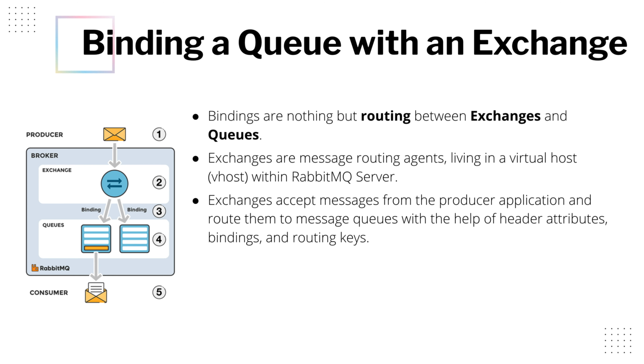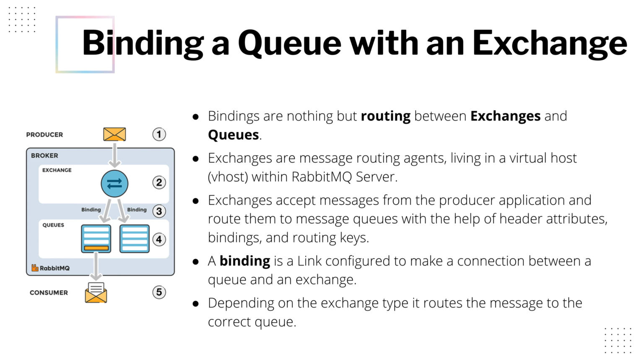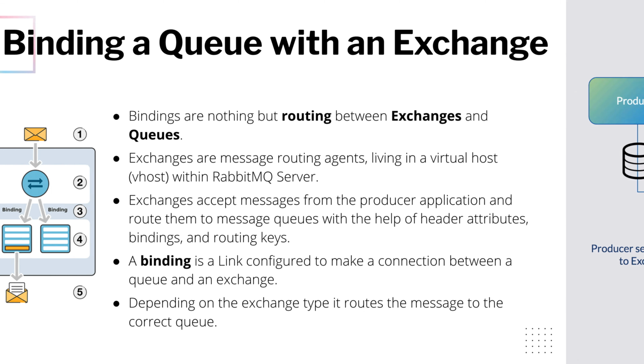Exchanges are message routing agents living in a virtual host. Exchanges accept the message from producer and route them to the message queues with the help of header attributes, bindings and routing keys. Technically, a binding is a link configured to make a connection between a queue and an exchange. An exchange might look at the routing key. Depending on the exchange type, it routes the message to the correct queue.